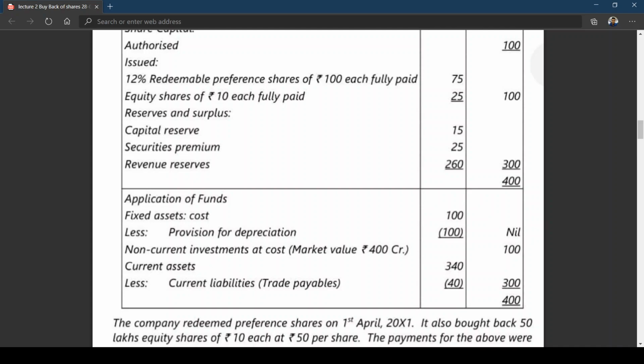I'm giving time for writing the entry for redemption of preference shares. Okay. Can you tell me the entry? Think of it. 12% redeemable preference share capital account at R2. First entry. To preference shareholders.